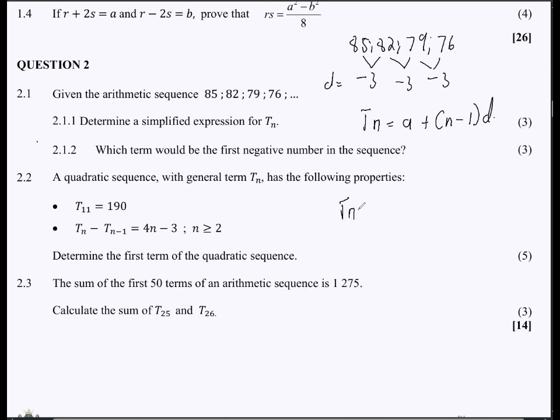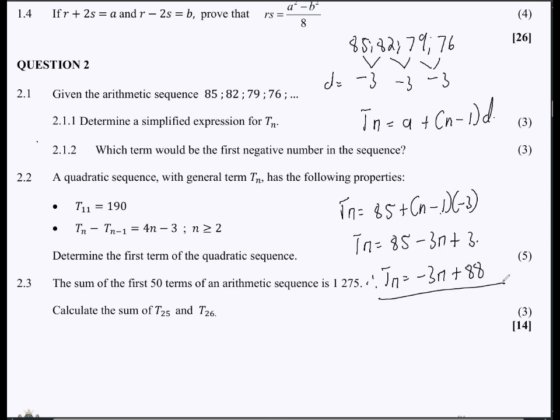We are going to say Tn is equals to A, that's the first term, 85 plus n minus 1, and then d is negative 3. So Tn will be equals to 85, then negative 3 multiplied by n, that's negative 3n, negative 3 multiplied by negative 1, that's positive 3. Then therefore our Tn is supposed to be negative 3n plus 88. And then there we go. Right. Okay, so just as straightforward like that. That's how you were supposed to solve that.